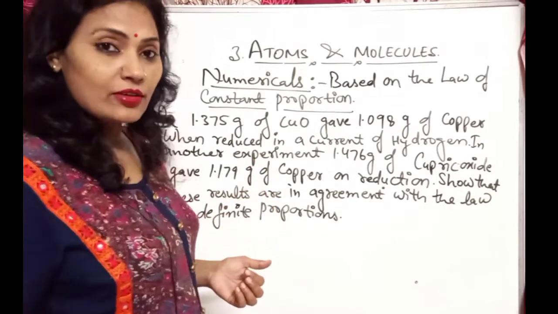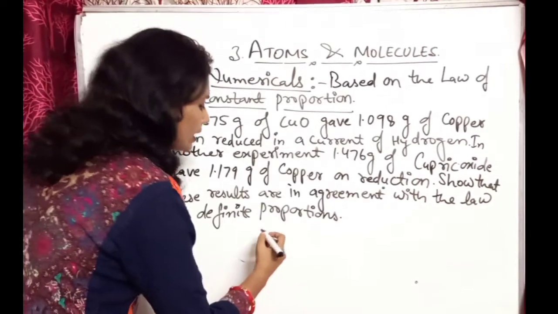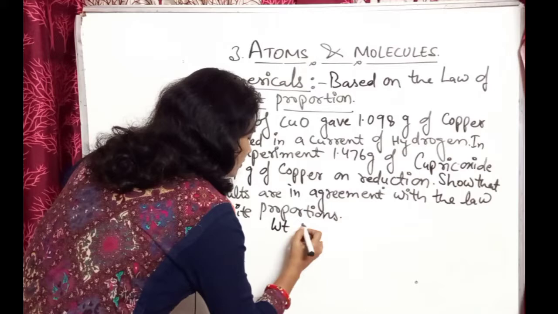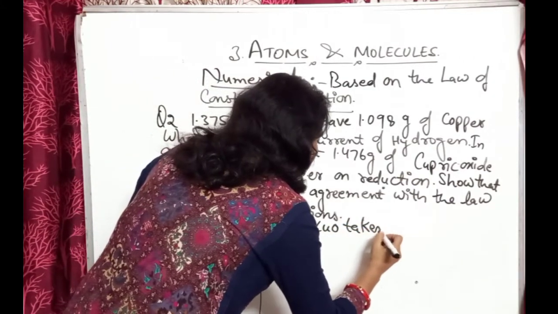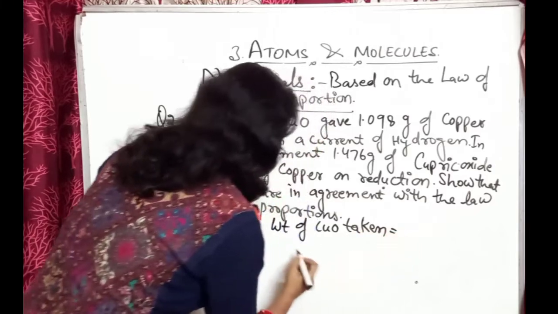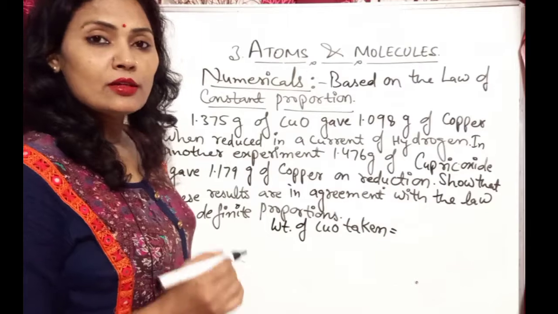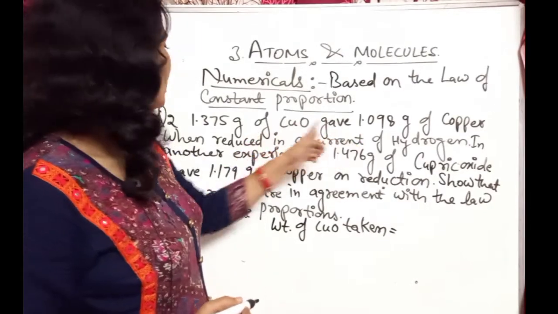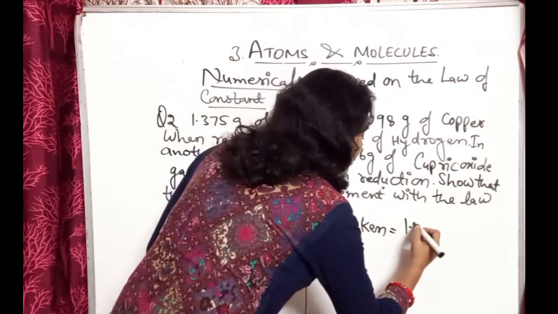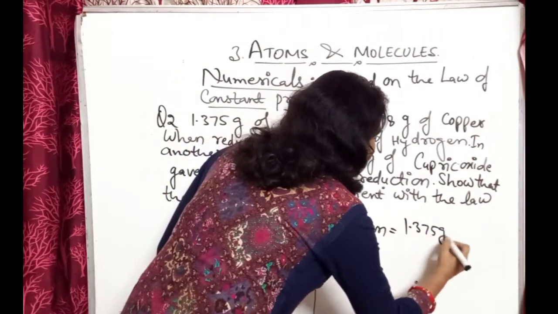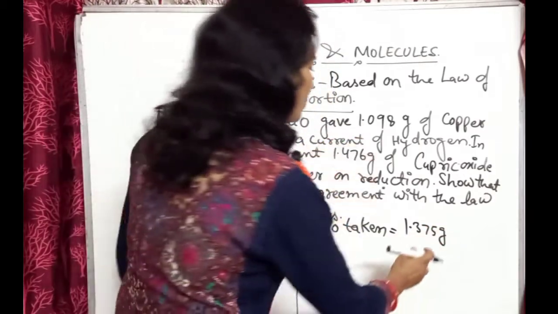Before that we can write the weight of CuO taken, equals 1.375 gram.